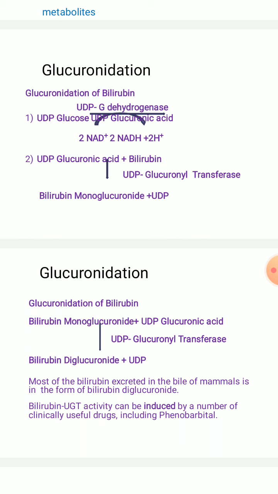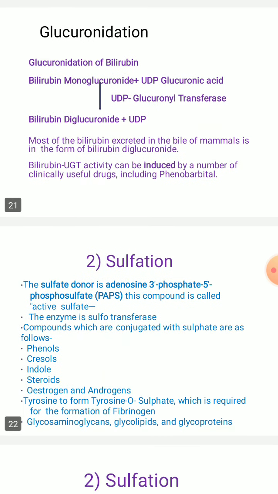This bilirubin UDP glucuronyl transferase activity can be induced by a number of clinically useful drugs, including phenobarbital. So this acts as an inducer molecule to activate the bilirubin UDP glucuronyl transferase activity, right? So that is how glucuronidation works.